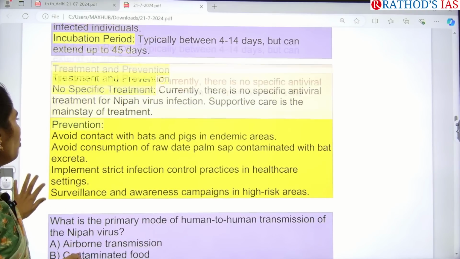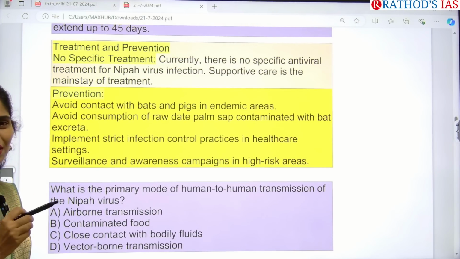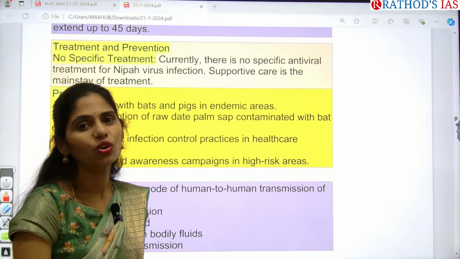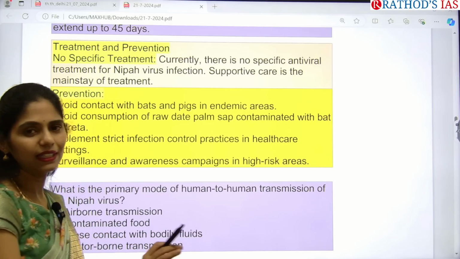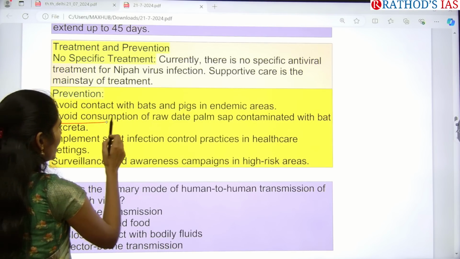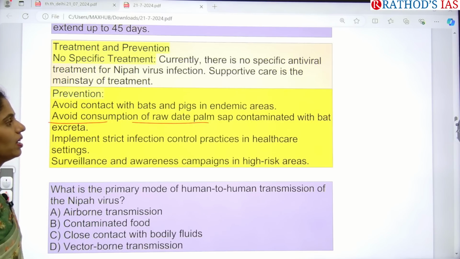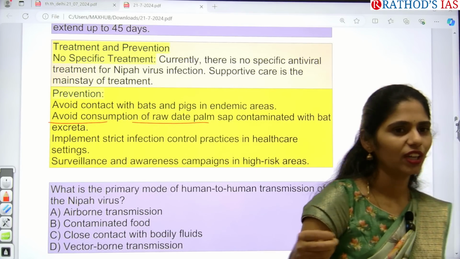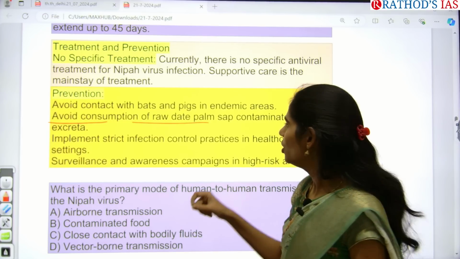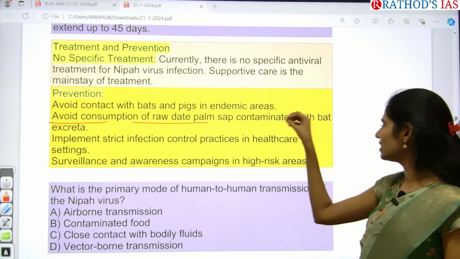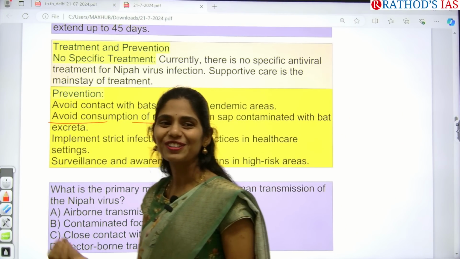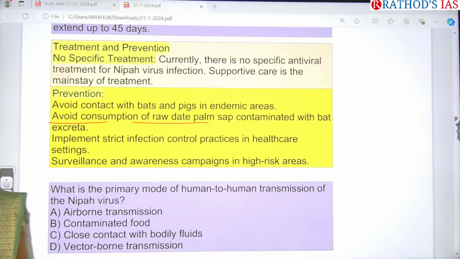And next one is how you can prevent this. You have to simply avoid contact with bats and pigs, which are the hosts of this virus. Simple thing. And next, you have to avoid consumption of raw date palm sap, which is contaminated with bat excreta. Normally we consume this date palm sap, like white water, as we call it. In that water, it is normally contaminated with bat excreta, so because of that also we can get the disease. So try to avoid that as well.